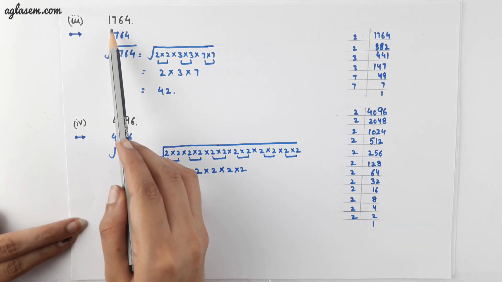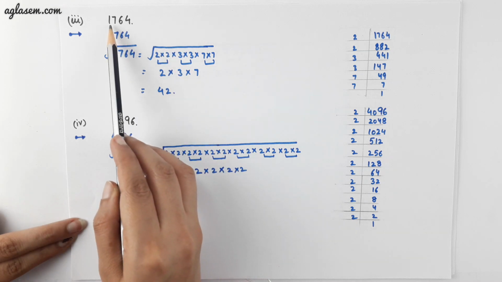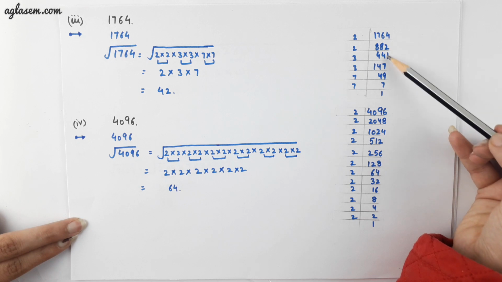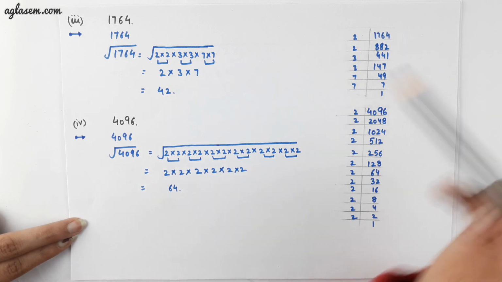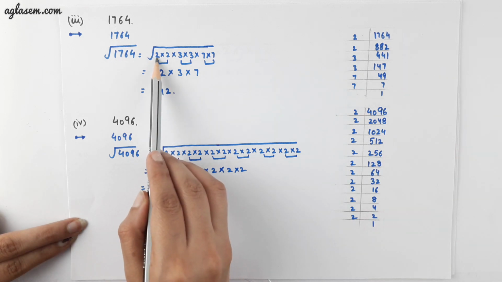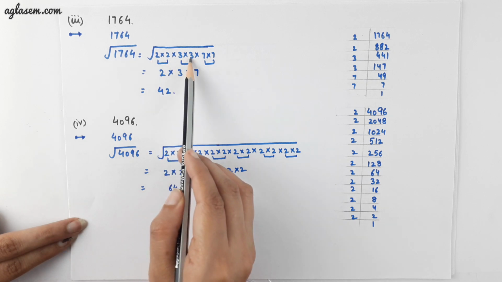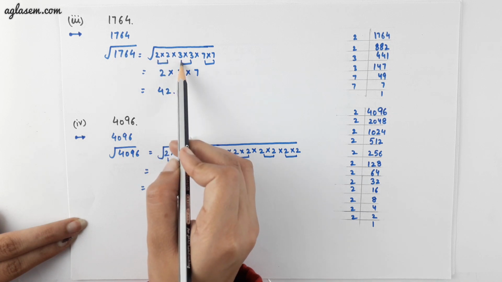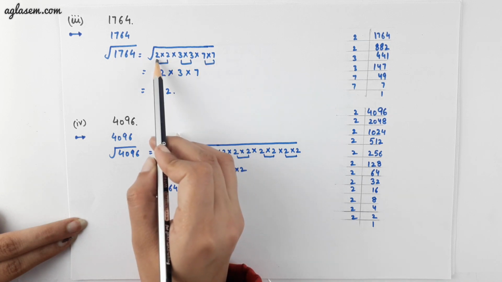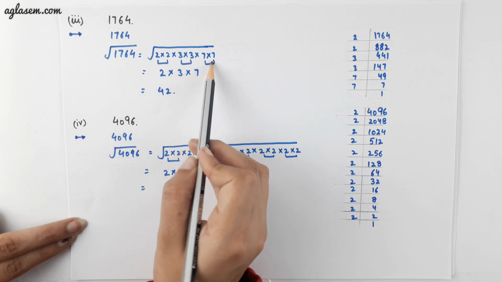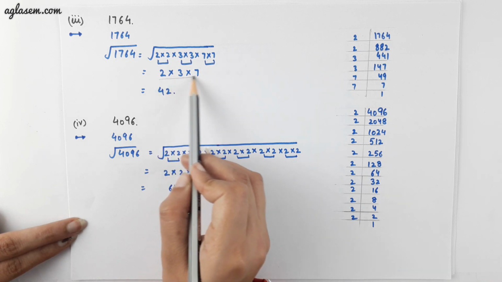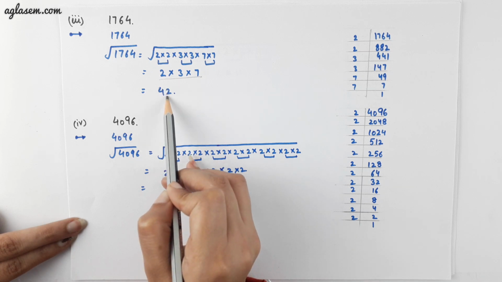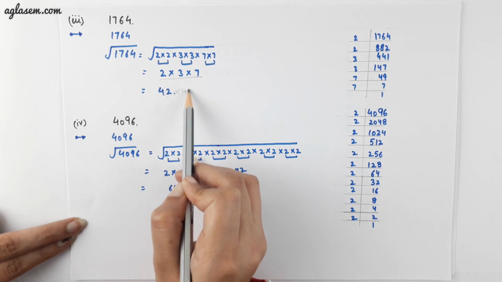Solving our third part with the same approach, we have been given the number 1764. Doing the prime factorization of 1764, we will get square root of 2 into 2 into 3 into 3 into 7 into 7. Now making the pairs of the similar prime numbers, we will get 2, 3 and 7. Multiplying 2, 3, 7 we get 42, which means 42 is the number by squaring which we will get